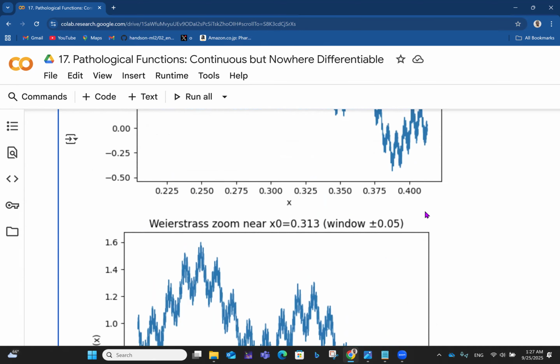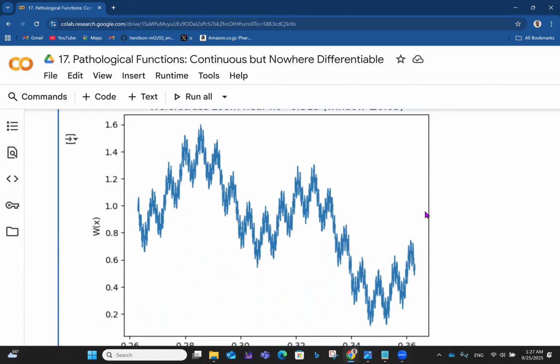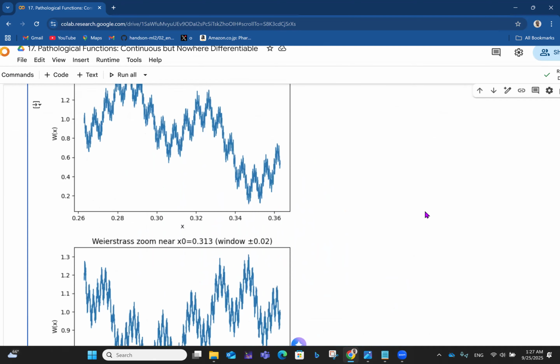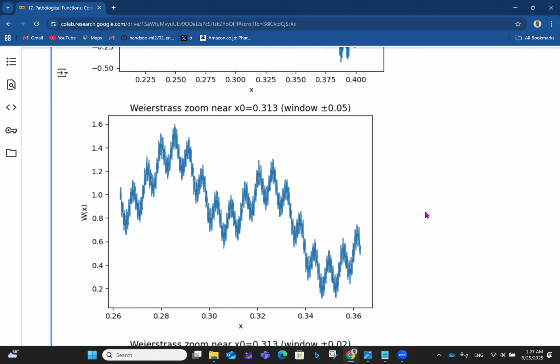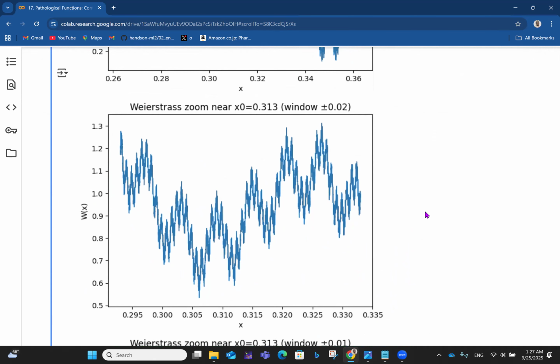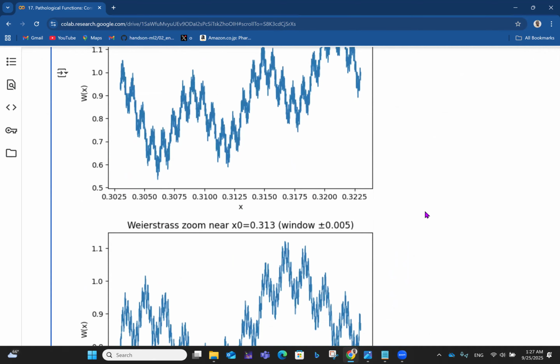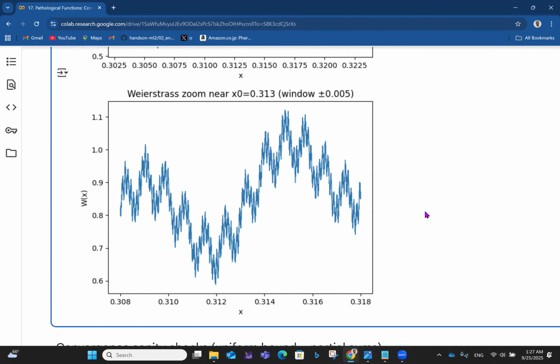Then we have this for the windows. The first window is plus or minus 0.05. We have this. And then we have a window of plus or minus 0.2, and we have this. Then plus or minus 0.1, we have this. And then plus or minus 0.005, we also have this. Now, because X naught there is 0.313.